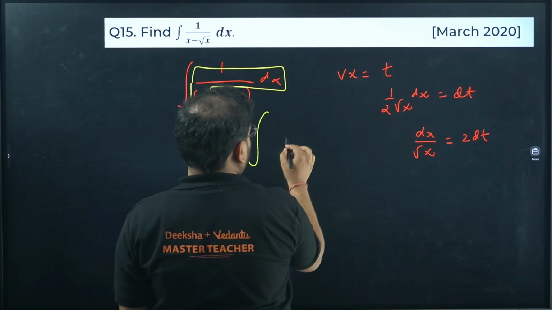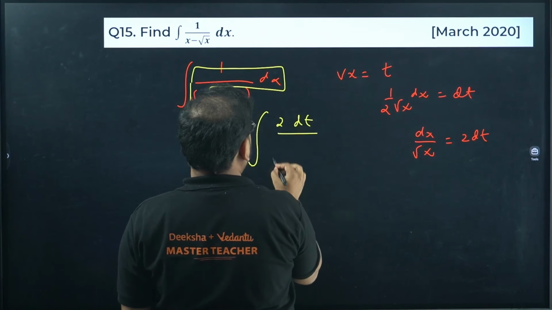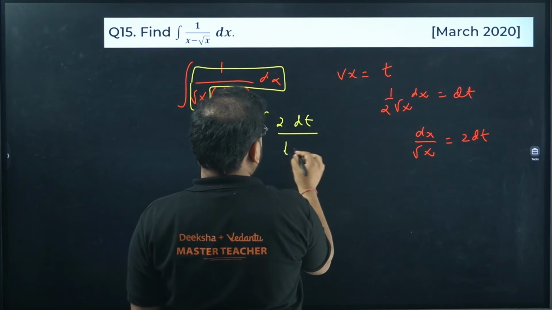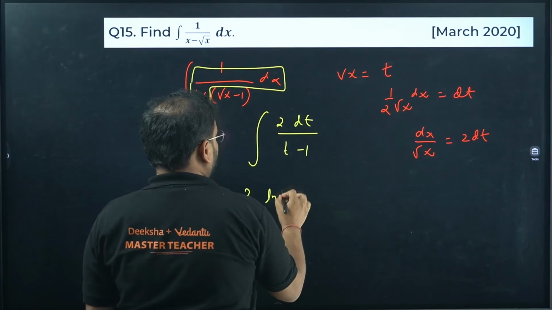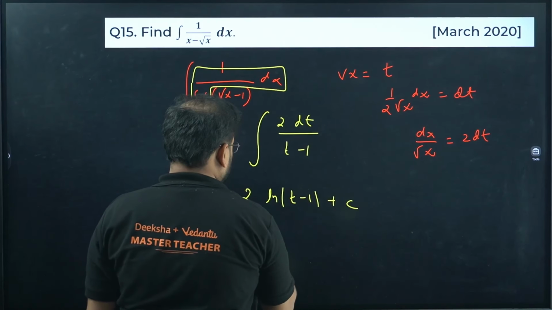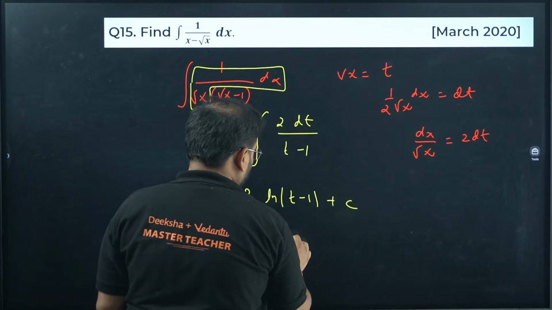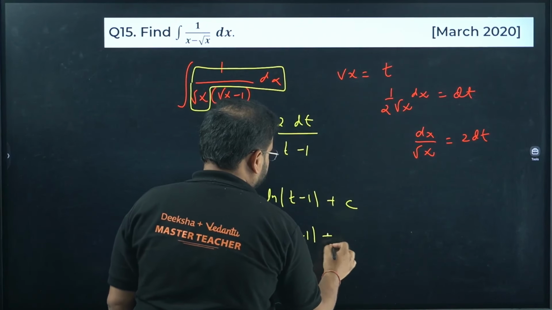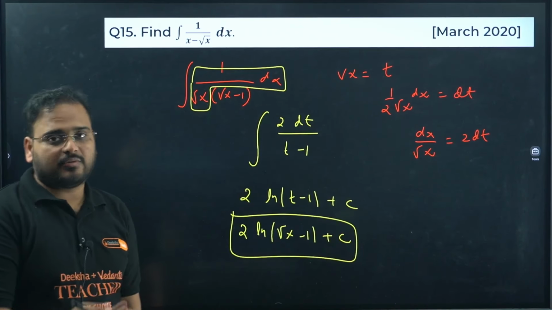So integration, this shall be 2 dt upon root x is t, right? So t minus 1. 2 is outside. Okay, it will become ln of t minus 1 plus c. Put the value back in. Ln of what is root t? Root x. So ln of root x minus 1 plus c. This is your answer. Looks difficult, but it is actually very easy.